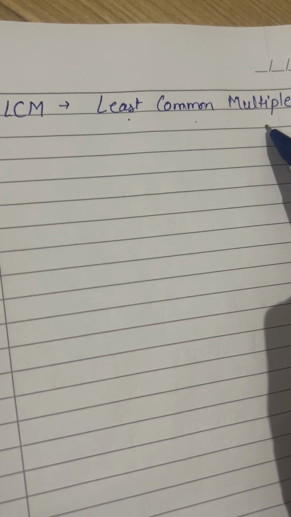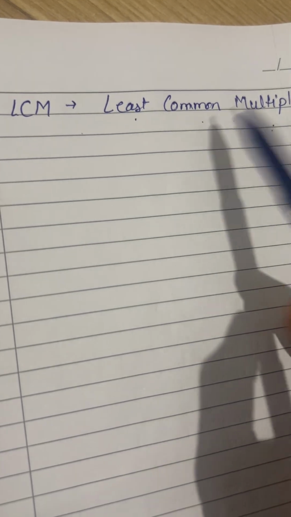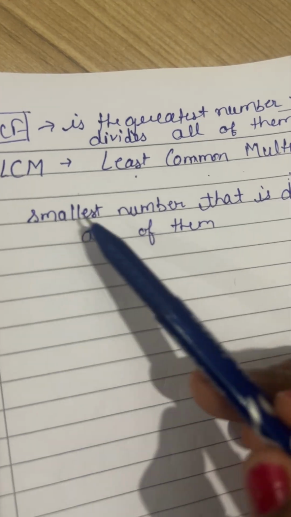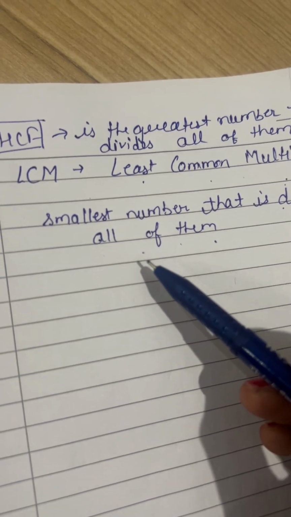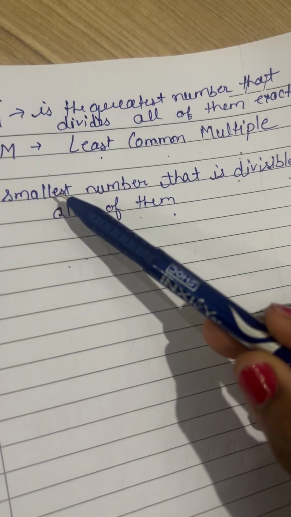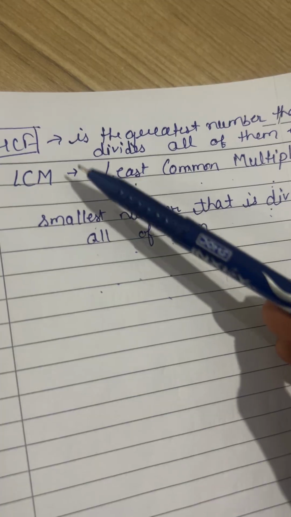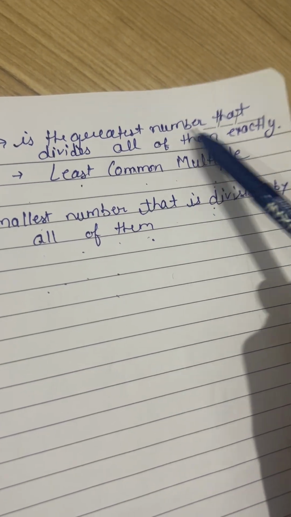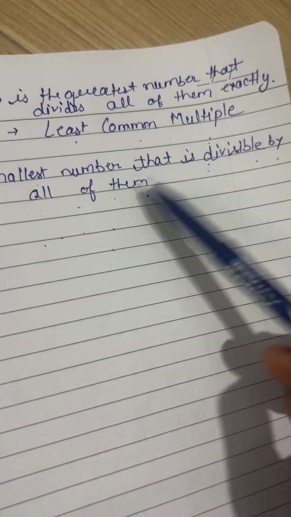Yeah. So next is LCM. LCM is the least common multiple. What's that? LCM of two numbers is the smallest number that is divisible by all of them. For example, if we are getting LCM of 2 or 3 numbers, LCM should be that one smallest number that is divisible by all of them. And opposite to that, HCF is the greatest number that divides all of them exactly, and LCM is the smallest number that is divisible by all of them.